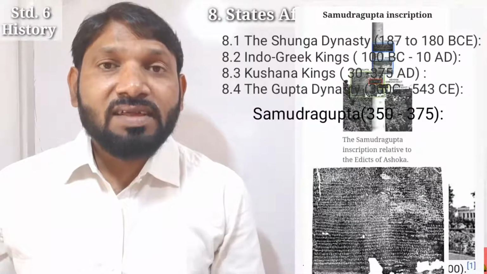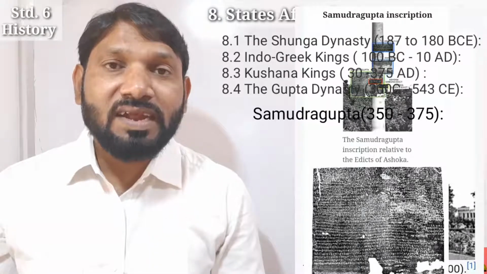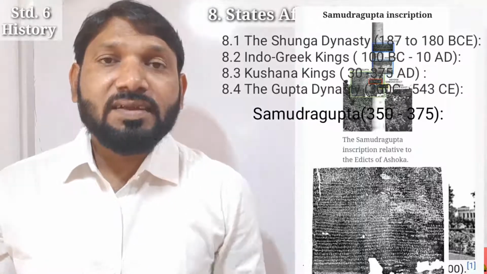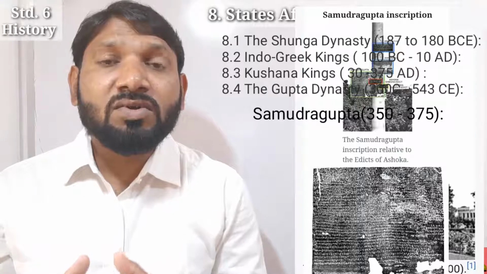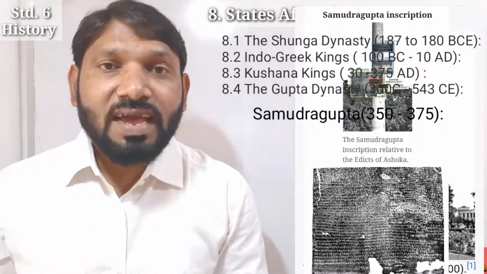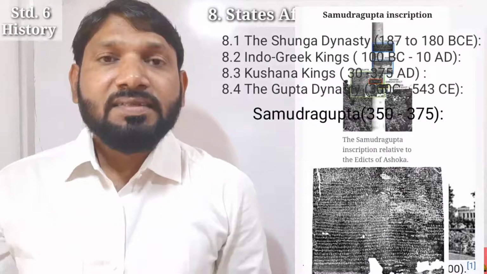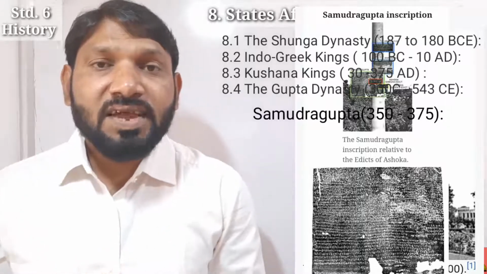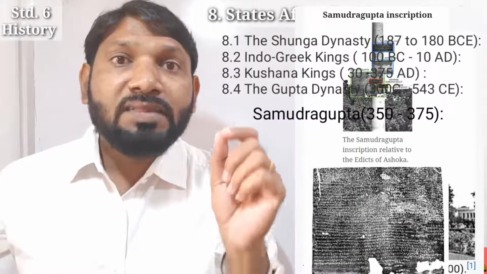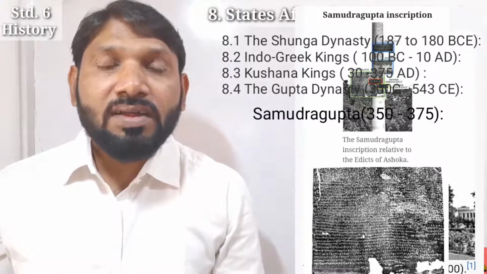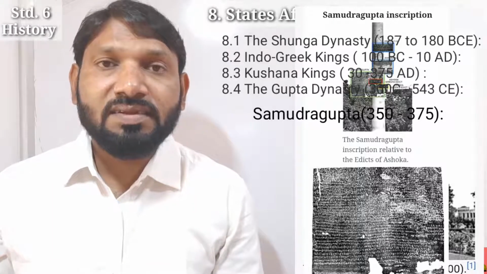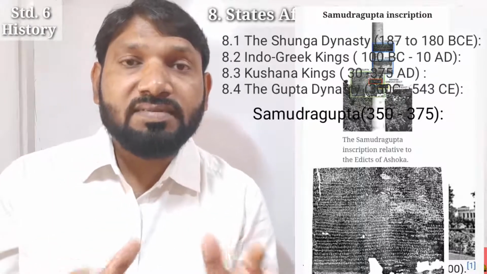Yes, students, earlier I have told you the meaning of pillar inscriptions. It tells us about Samudragupta's conquests as well as victories. This pillar inscription is known as Allahabad pillar inscription or Allahabad Prashasti or Prayag Prashasti.